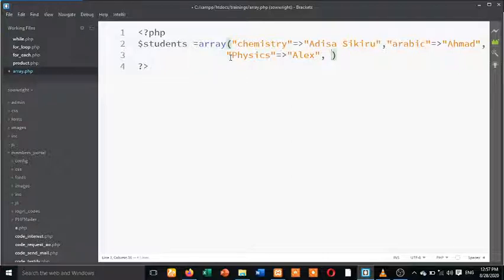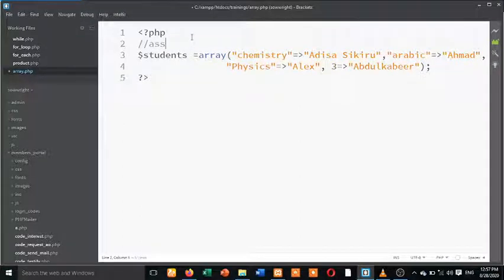So the pointer can be anything. You can decide to use 3. All this pointer I've been using, I used strings to point. In PHP, you can see these are pointers. I can decide to use 3 as the pointer. So who is referring to 3, even though we don't have any 3? Let me use myself, Abdul Kabir. So now you can see this is our array, an associative array. Let me add a comment, because I know some of you watch the video and jot some things down before they practice.